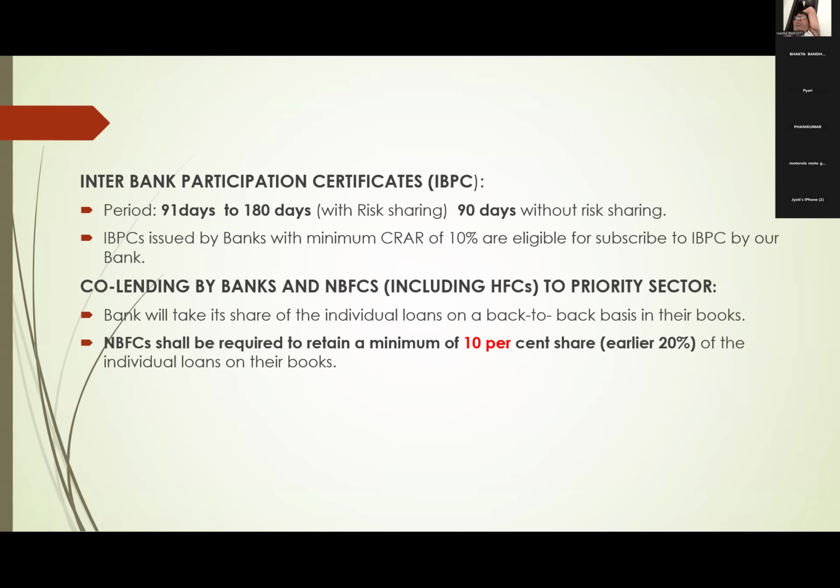So first, what will the NBFC do? It will identify the borrower, it will sanction the loan, it will disburse the loan. After disbursing the loan, they will transfer a portion as per our agreement. This is what co-lending. Suppose they are giving priority sector eligible loans, agricultural loans, SHG loans, etc., which are qualifying under priority sector, and a portion of those loans is transferred to us, we will also classify our portion under priority sector. Right?